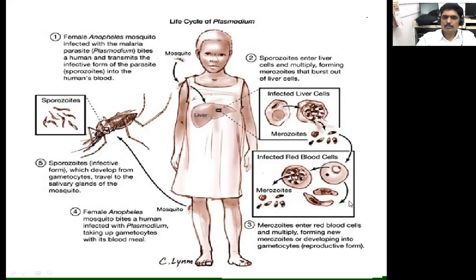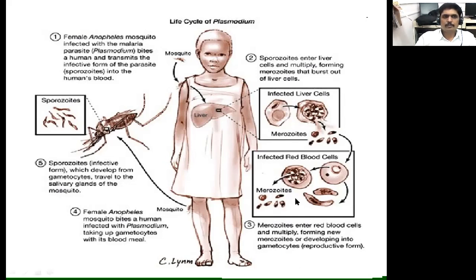Next, the merozoites enter the red blood cells and multiply, forming new merozoites and developing into the gametocytic reproductive form. When the merozoites burst out of the liver, they infect the red blood cells. The merozoites enter the red blood cells and multiply. They increase in number, forming new merozoites, and develop into gametocytes.